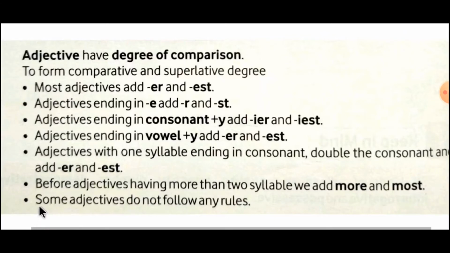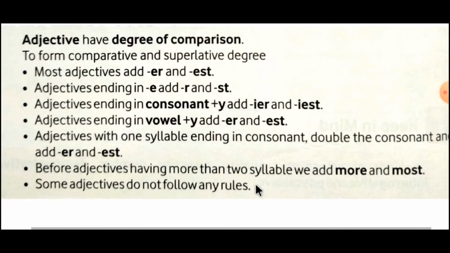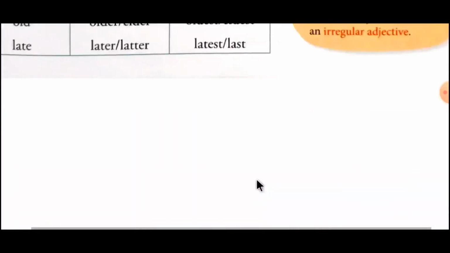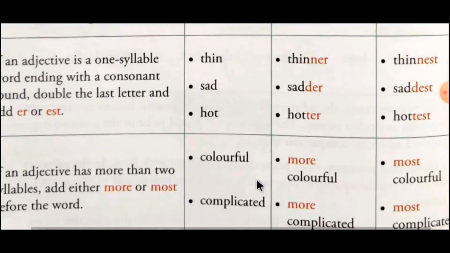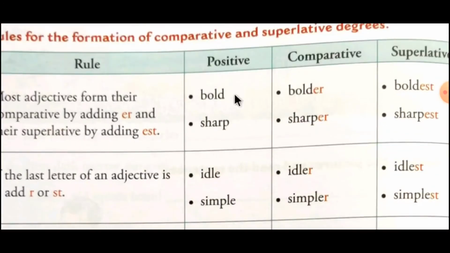Then the last one: some adjectives do not follow any rules. Do you remember what these adjectives are called? These adjectives are called irregular adjectives. Students, this is all about the degrees of comparison, in which we have completed the three different degrees: positive degree, comparative degree and superlative degree.